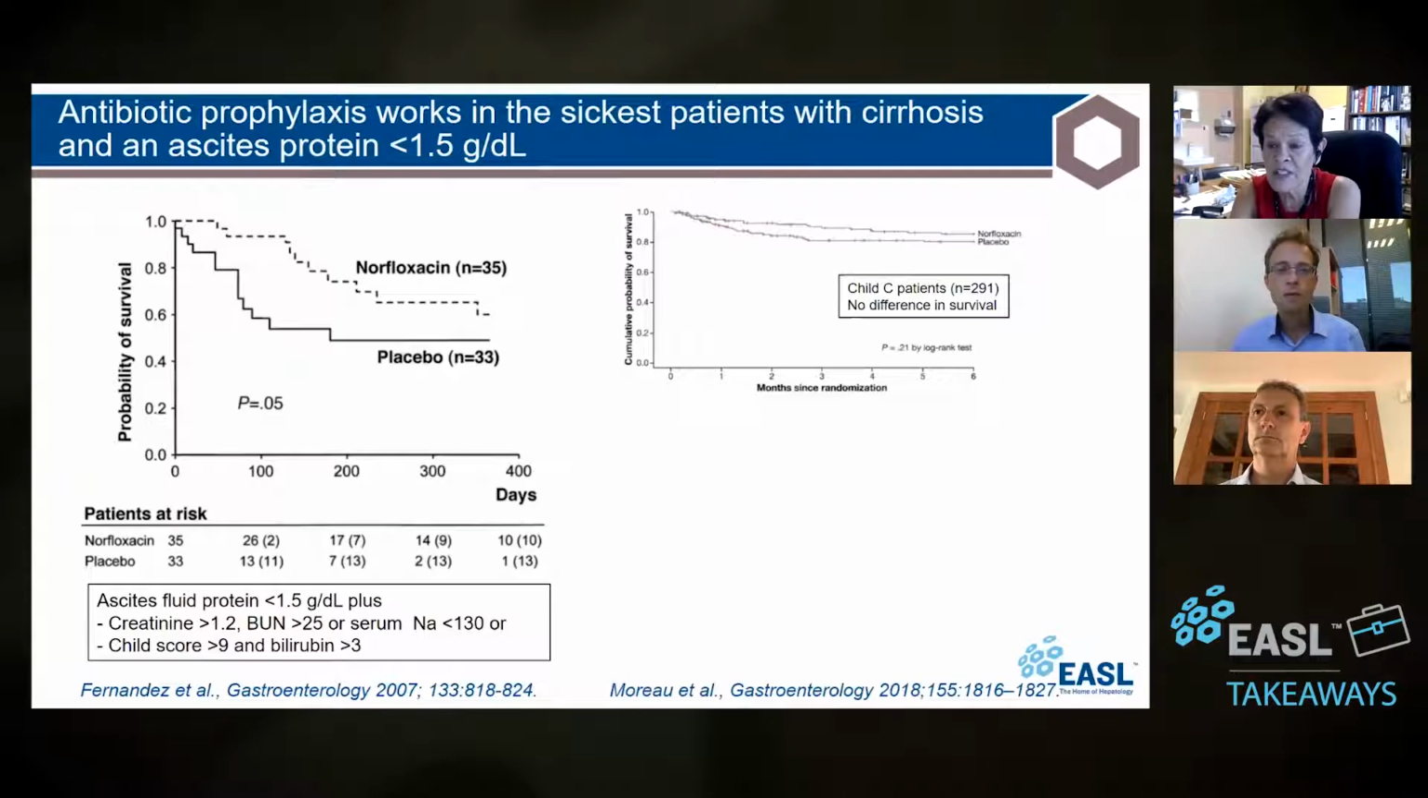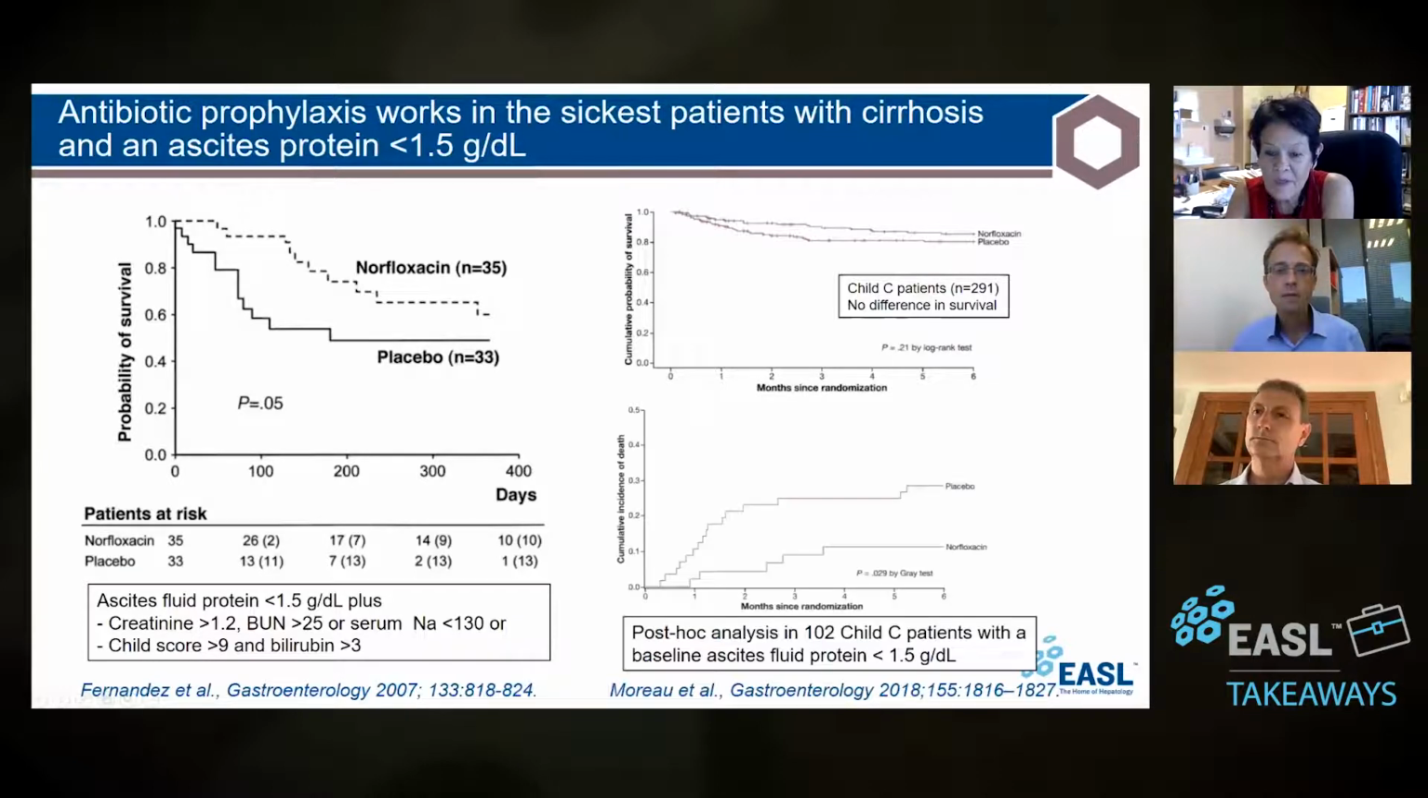In the Moral study, he first included all child C patients. They found no difference in survival in their primary analysis. They used the log rank test. But in post hoc analysis, now using the Gray test, they used death as a competing event. You can see that now they're down from 291 to, this is a third of the patients in this study. And those who had an ascites fluid protein less than 1.5 actually saw a survival benefit. This is incidence of death, so much less death in the norfloxacin group.